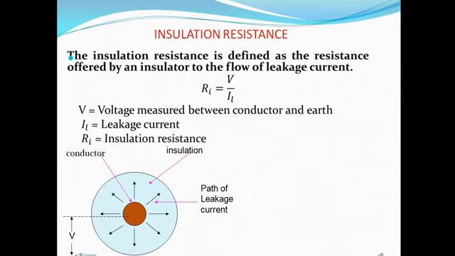Its value is very high, hence it is in mega ohm. So in the PPT, this is the cross section view of cable. This part is conductor, and over that insulation is provided, and this is the path of the leakage current, which is radially outwards. So leakage current always flows radially outwards.